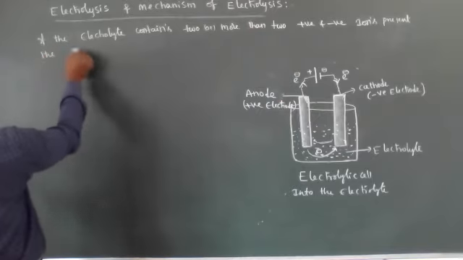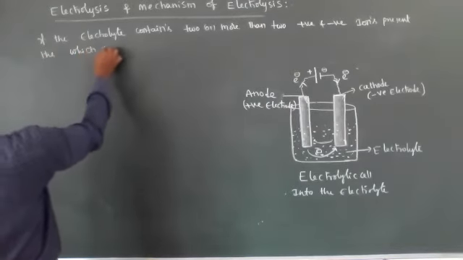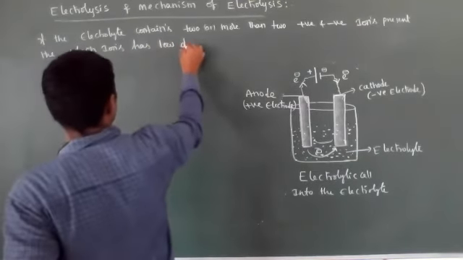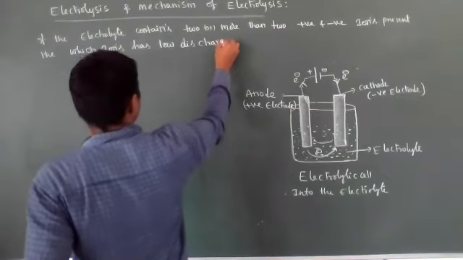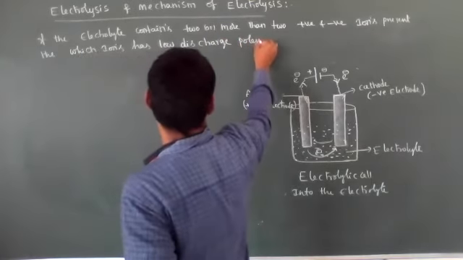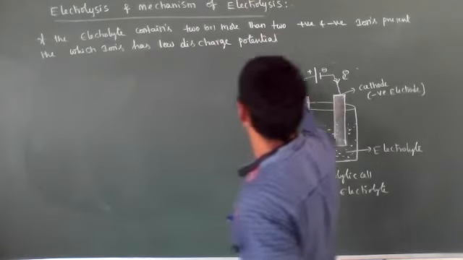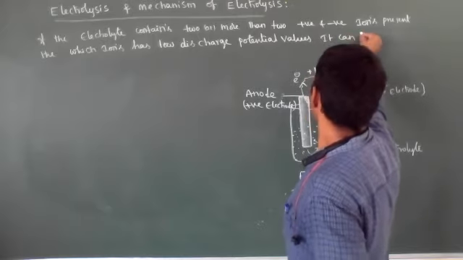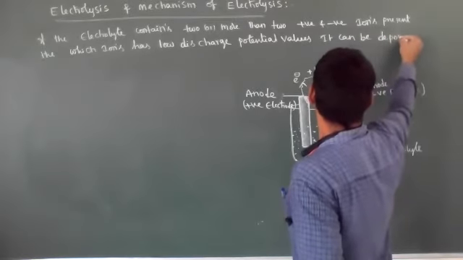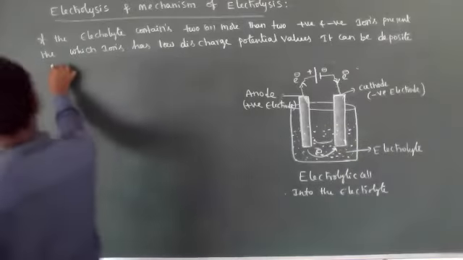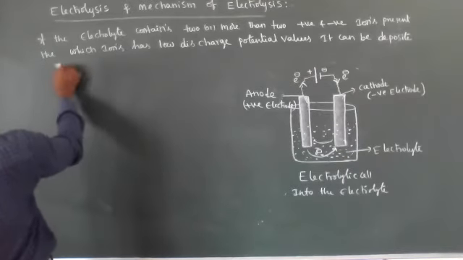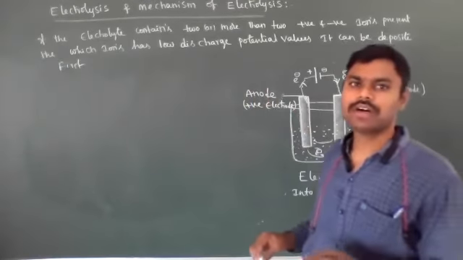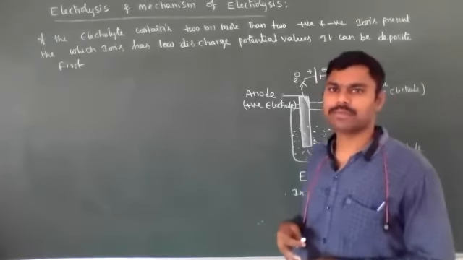So when two or more positive and negative ions are present, which ions have low discharge potential values? Those with low discharge potential values can be deposited first. The discharge potential values are inversely proportional to deposition order.